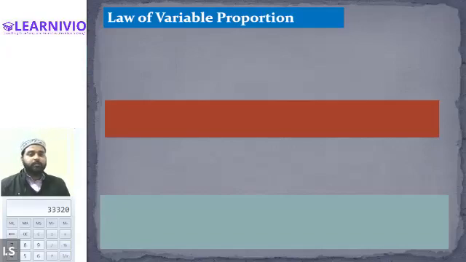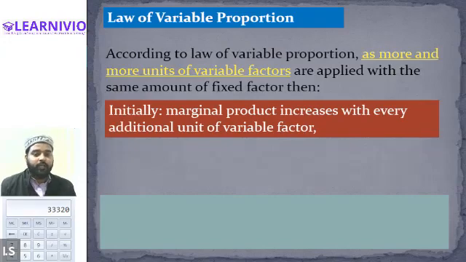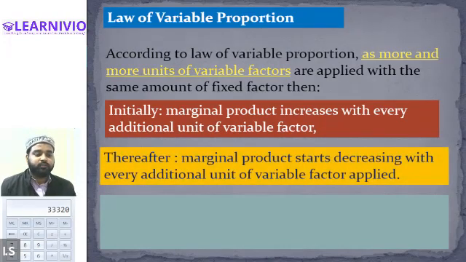It states that if a producer keeps on adding labor or the variable factor with the same amount of fixed factor, then initially the marginal product will increase, and after a certain point marginal product will start decreasing. And if the producer does not stop adding the variable factor, then the marginal product will eventually become negative. So this is what the law of variable proportion says.